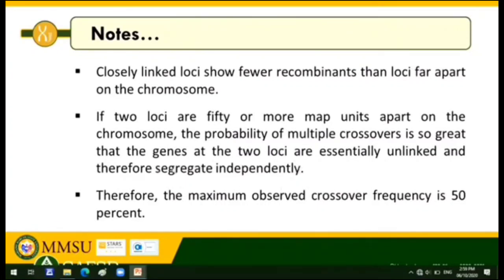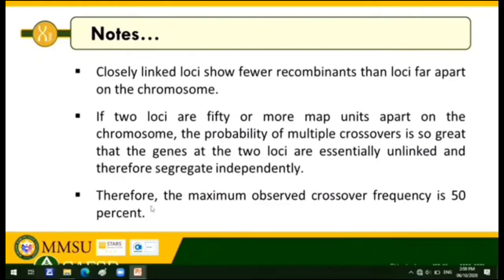So, kapag daw mas malayo ang dalawang genes, ibig sabihin, there is higher percentage na unlinked or mag-crossover, mag-exchange yung segments ng dalawang chromosome. So, that will follow Mendel's law of independent assortment. Okay? Or law of segregation and independent assortment.